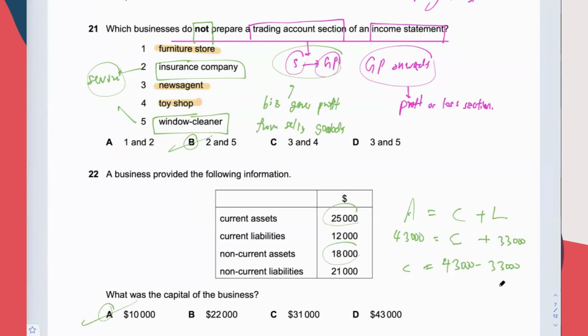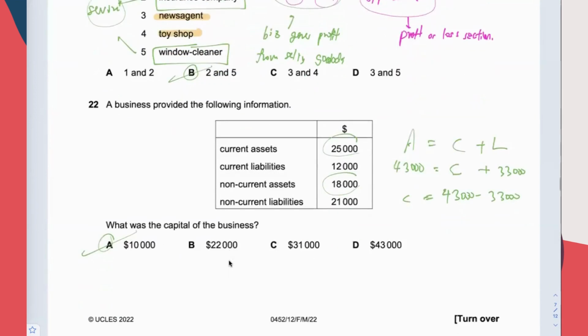Try again. When you see that a question seems too easy, you can spend some more time trying to determine the answer again. Sometimes it could be too good to be true. So make sure that you calculate twice. If you do it too fast and it looks too simple, you are doubting, could it be so simple? Then you redo it. But after redoing, I found it to be the same. The answer is A.